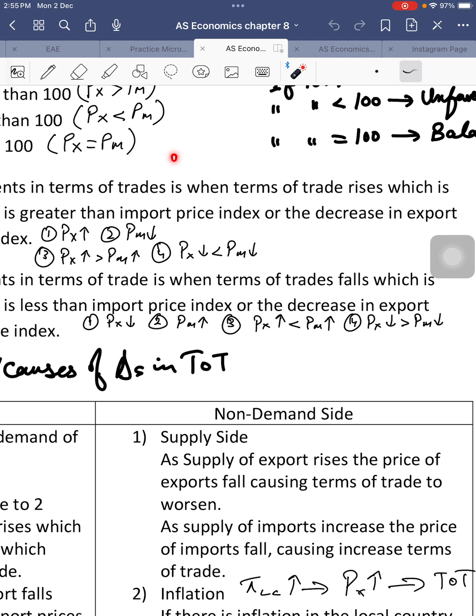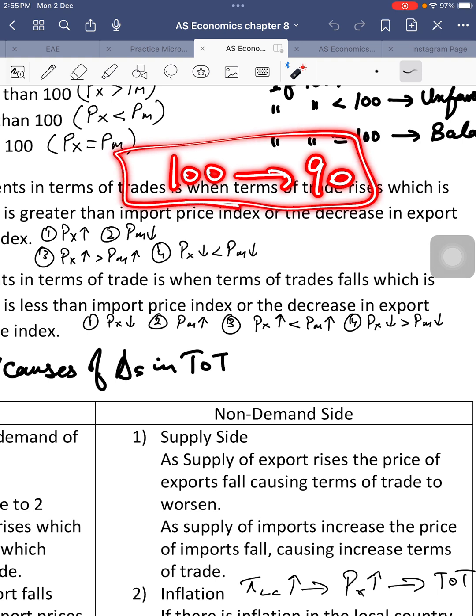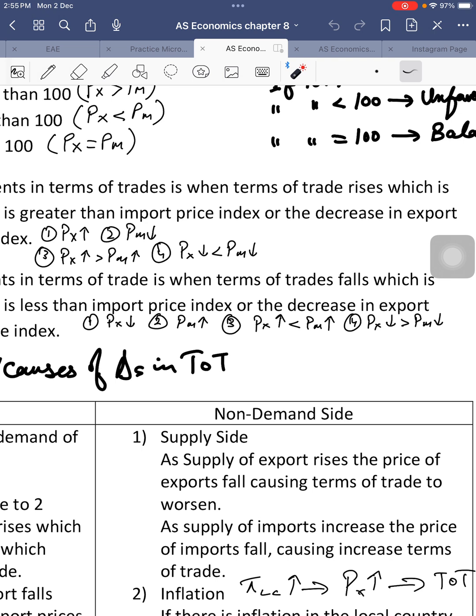So let's suppose the value of the terms of trade is falling from 100 to 90. Right? That means the country's terms of trade is falling. Right? So the fall in the terms of trade or a worsening of the terms of trade is when the value of the terms of trade is falling, basically. Right? Now, what are the reasons behind that fall in the country's terms of trade.